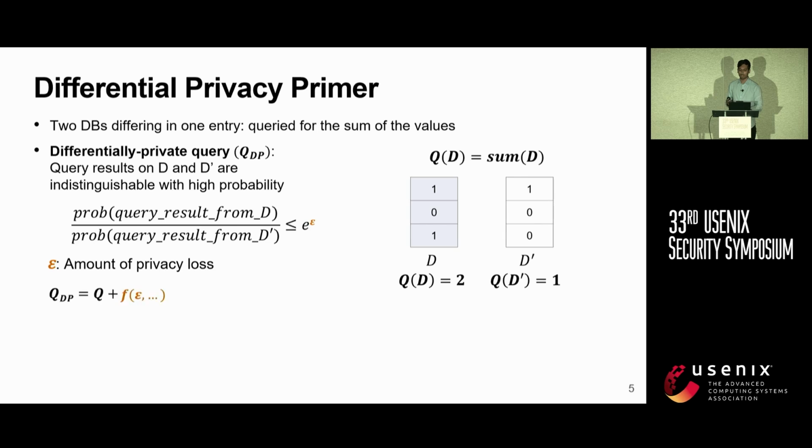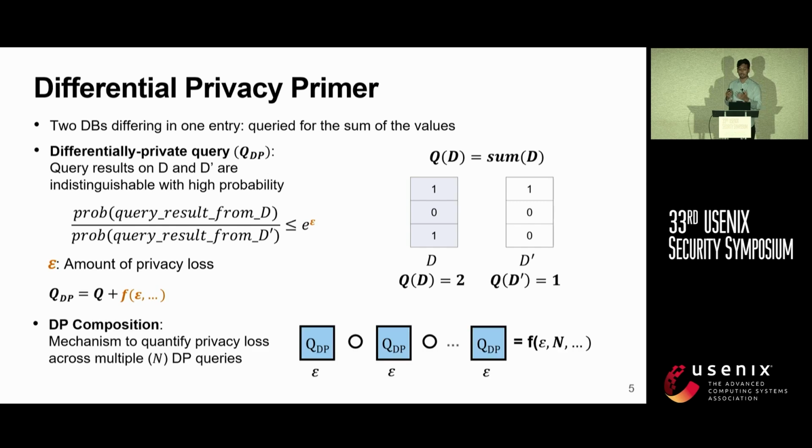So one way to make the query differentially private is to take the original query and add some noise to it, where the noise is a function of the DP parameters like epsilon. DP also has some interesting properties. One of these properties is composition, which allows the user to quantify the privacy loss when multiple queries are being issued on the database.